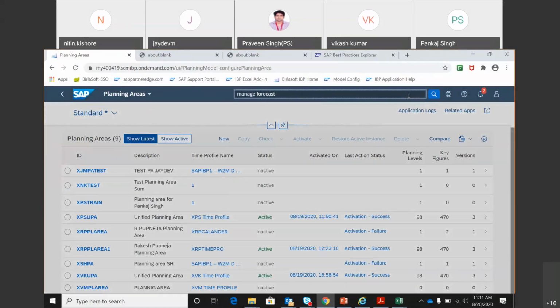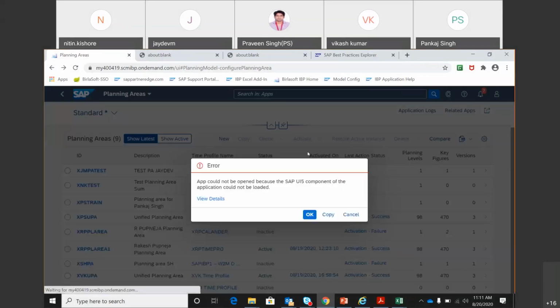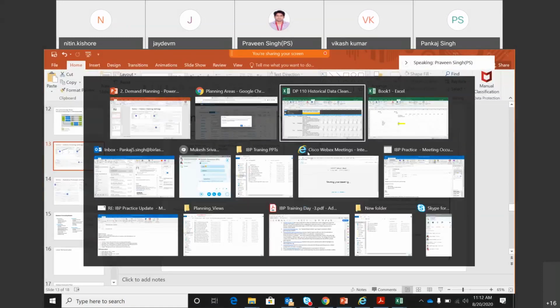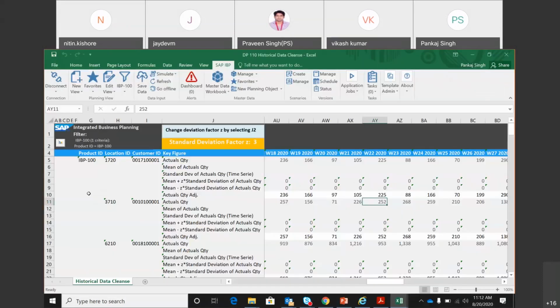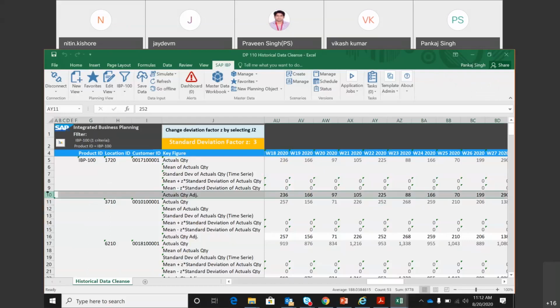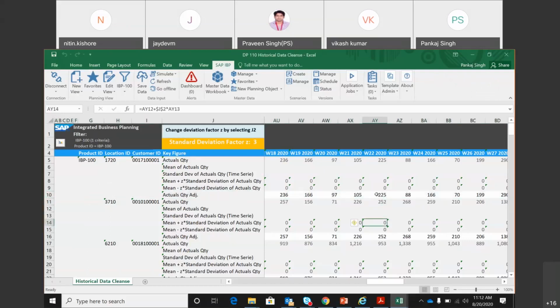Manage forecast. So Pankaj, we cannot enter any quantity in the template directly, right? We can, but in those key figures where we are allowed. So this key figure, actual quantity adjusted, is an editable key figure, and the purpose of this key figure is to edit manually. So you can do it here, but not to this key figure, because this is for the purpose of storing what happened in the past. So this is a factual key figure. We don't want to change this. But any changes that we want to do, that's where we have the other key figure. Okay. All right.